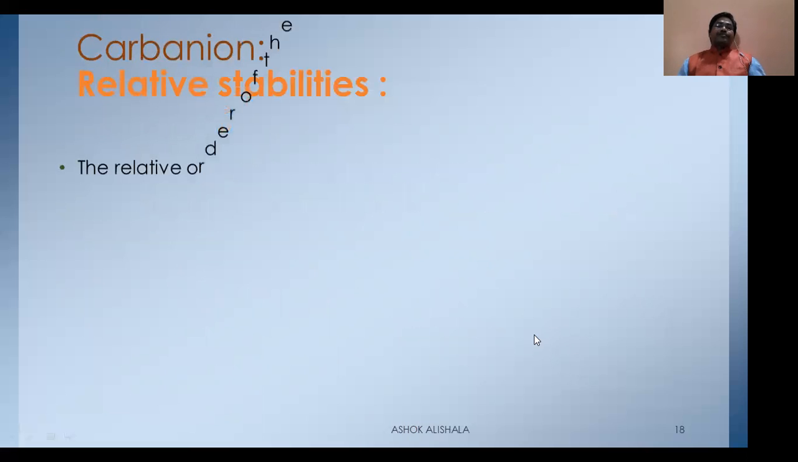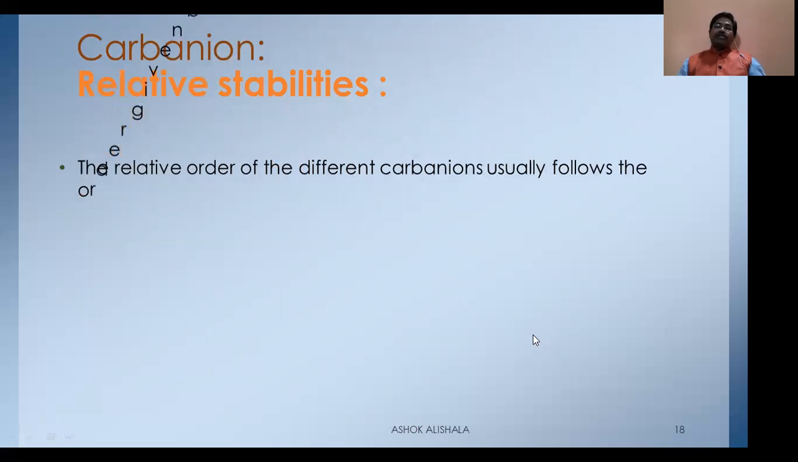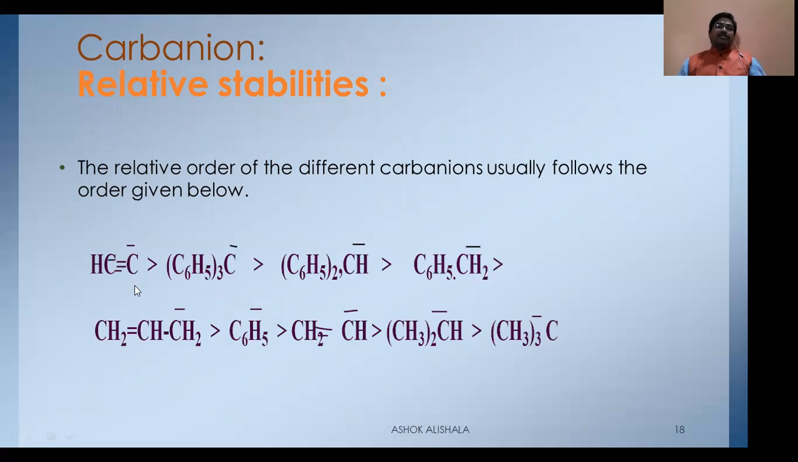And another one, the relative order of the different carbanions usually follows the order given below. What are these orders? See, this is the acetylide carbanion. You remember, this has 50% s character. That is, it is more stable than the triphenyl methyl carbanion and diphenyl methyl carbanion, and then the phenyl carbanion. And then it is stable, then the allyl carbanion. Just now we discussed the resonance forms of this one, and this is the phenyl carbanion.